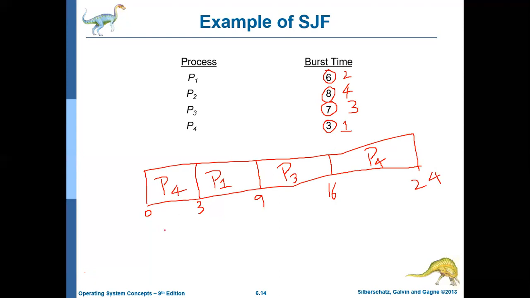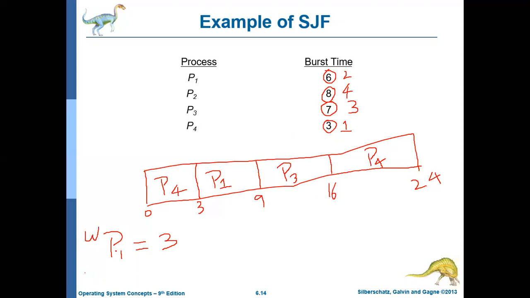Now we can see the waiting time. What is the waiting time for P1? Here we are assuming all jobs arrive at the same time, T0, but this is the order in which they get executed because of the algorithm. The shortest job first algorithm always picks the job with the shortest remaining time, the shortest duration. So the waiting time for P1 is 3 milliseconds.